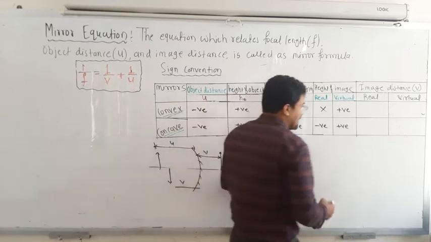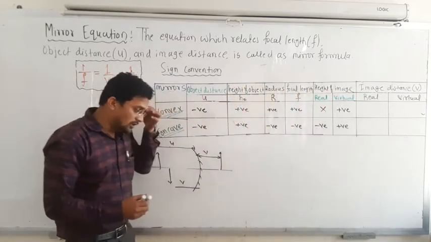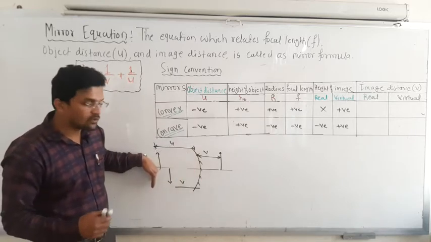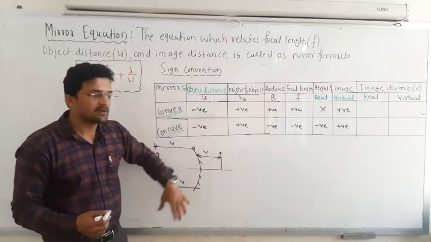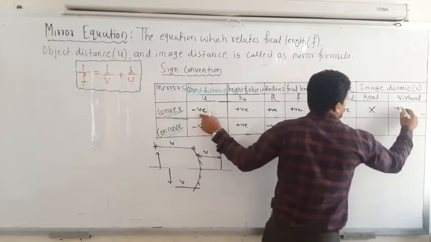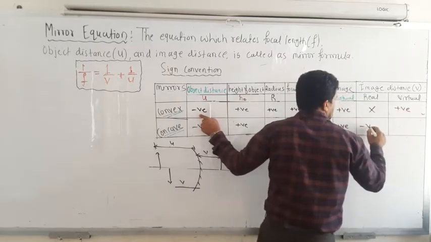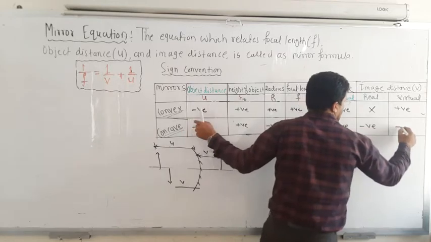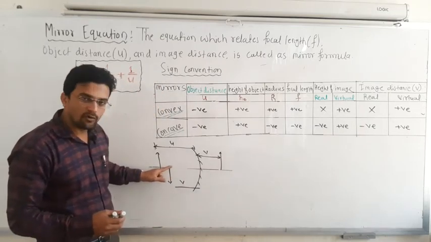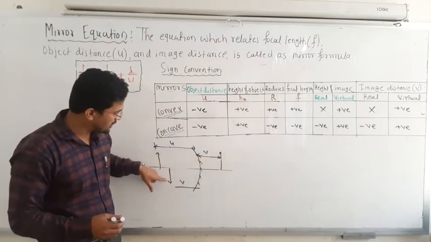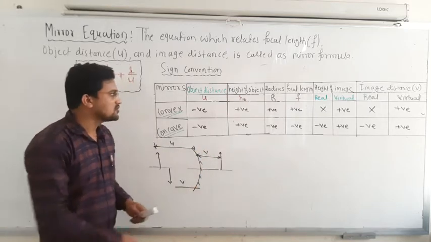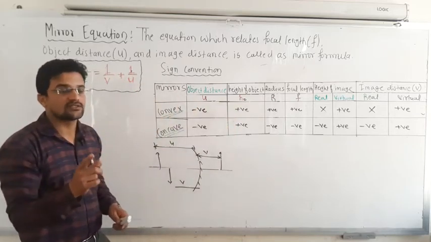Next one, image distance. If it is a real image, it is formed on this side, so it becomes negative, and if it is a virtual image behind the mirror, then it becomes positive. In case of the convex mirror, no real image is formed, so it is always positive. For the concave mirror, it becomes negative for a real image, and positive for a virtual image, because the concave mirror can form both real and virtual images. So remember this table when you have to take the distance as positive or negative.